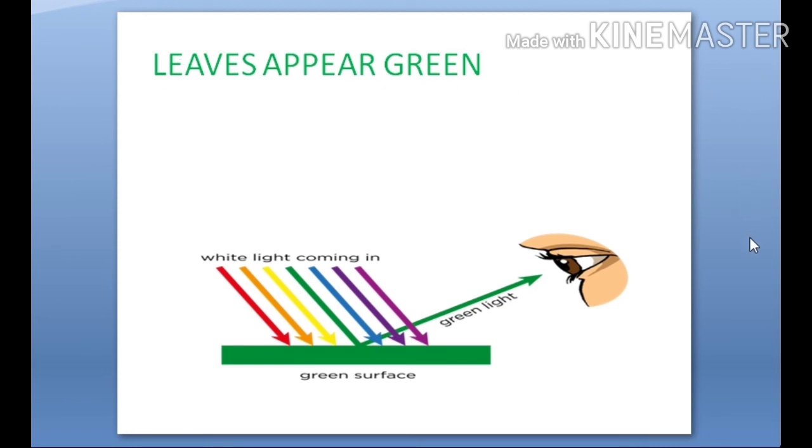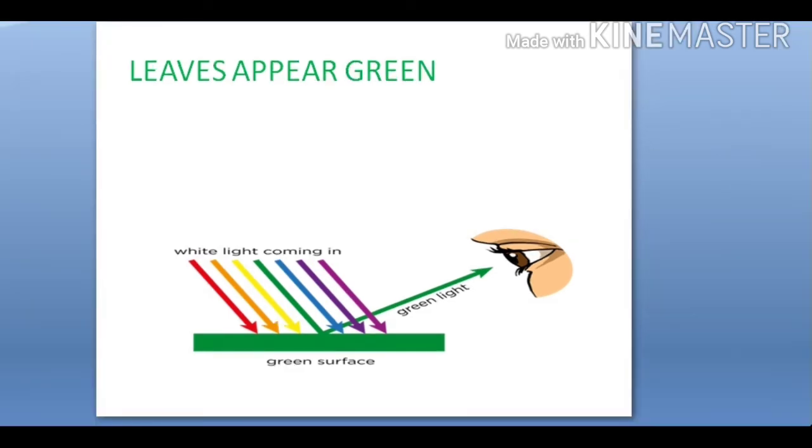Here this screen is appearing blue. The answer is very simple. This screen appears blue because it is absorbing all 6 colors of light and it is reflecting only the blue color. That's why this portion is seen as blue, while I'm recording.